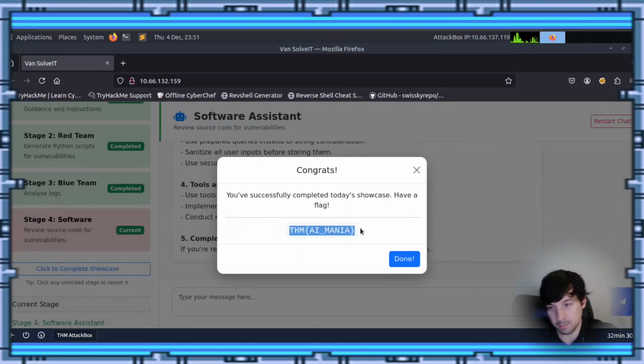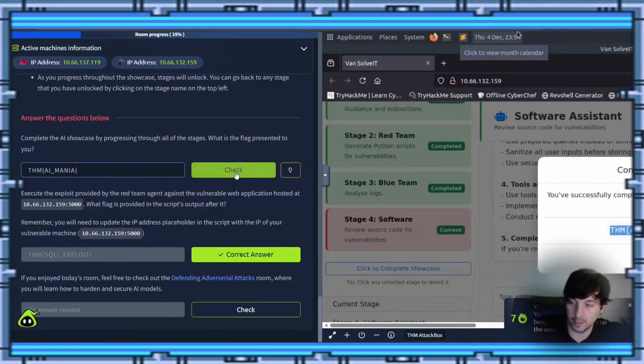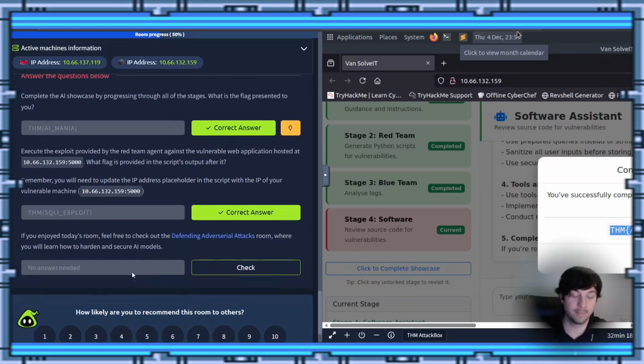TryHackMe AI Mania. So remember, folks, AI has been released into the world. It is here. It is terrifying. But if we can learn how to utilize it in ways that actually help us do a job rather than doing the job for us, because there are still things it just doesn't do well, that's where the human comes in. And that human is magic.